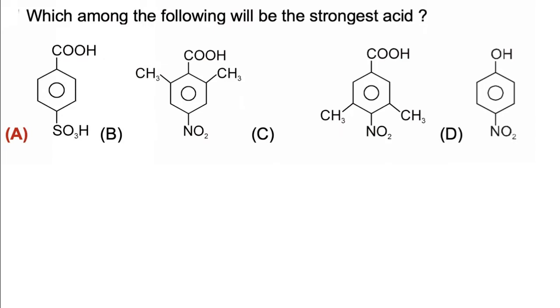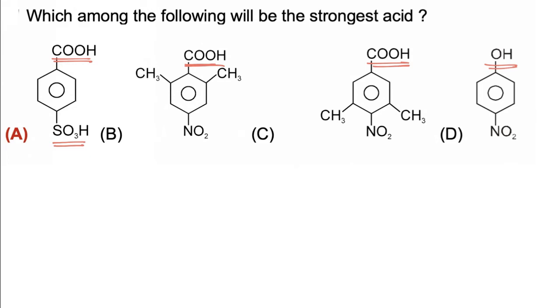In this question we have to find which of the following is the strongest acid. Now if we compare, the first has a COOH group and an SO3H group. All the others have a COOH group, and the third one has an OH group.